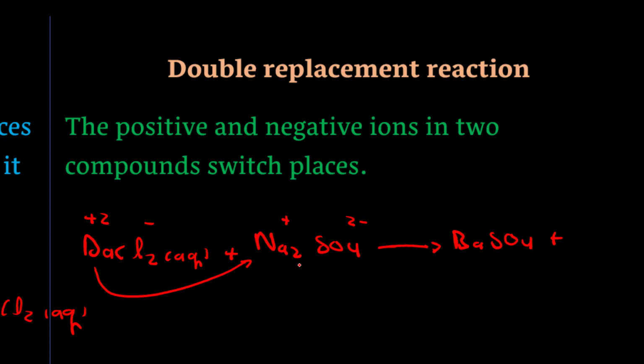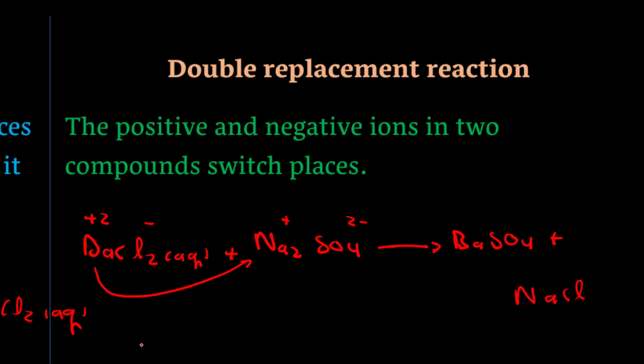Now sodium and chlorine are alone, so they come together and make a new compound called sodium chloride. This is called the double replacement reaction. In a double replacement reaction, two compounds just switch their negative and positive ions' places. Nothing else.